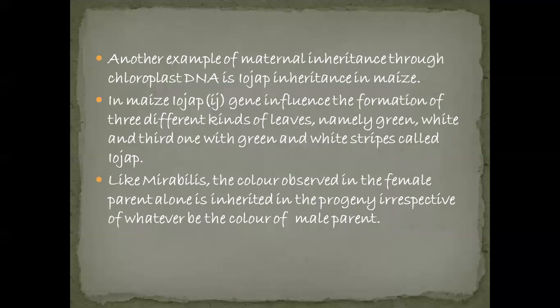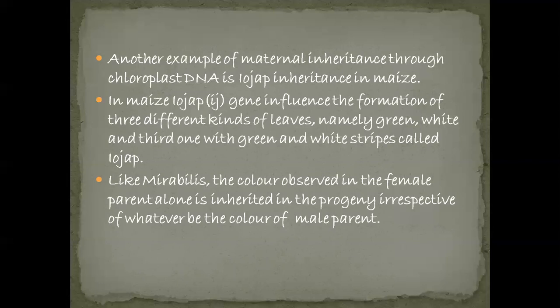Another example of maternal inheritance is what we see in the maize plant, the Iojap inheritance. In this maize, the gene Iojap has been mapped by the scientist M. Rhoades.